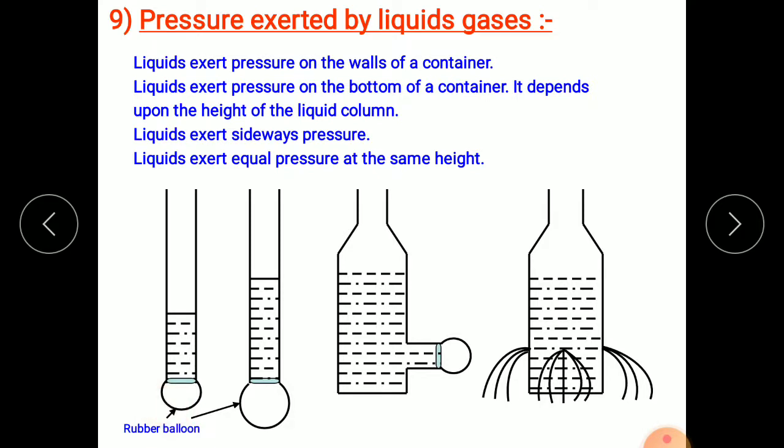It suggests that the liquid is creating some pressure over the bottom, and the amount of this pressure depends on the height of the water column. The more water you fill, the more the size of the balloon increases.